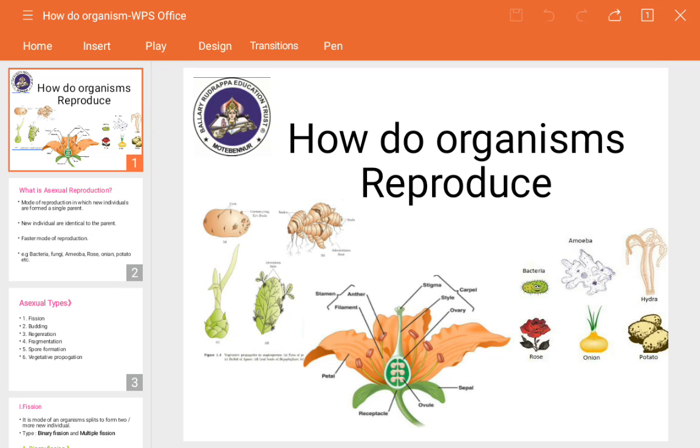Today we are going to start the next portion of how do organisms reproduce. Till now we have studied the reproduction in human beings by the mode of sexual reproduction. We have studied the different processes, the reproductive parts, how the processes go step by step. So now the next mode is asexual reproduction.